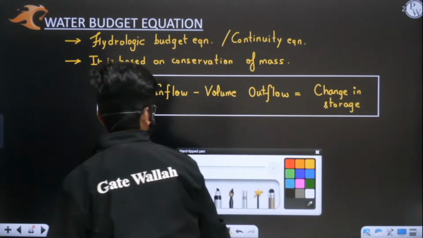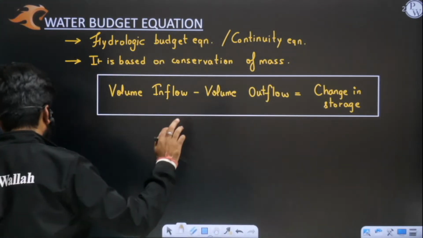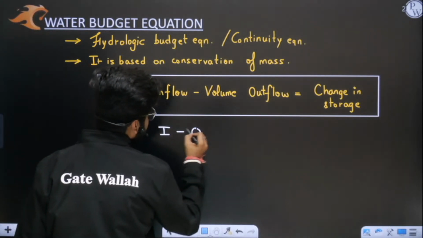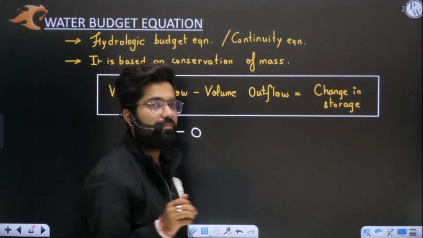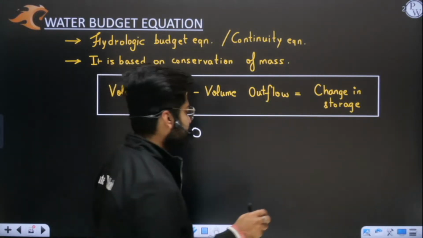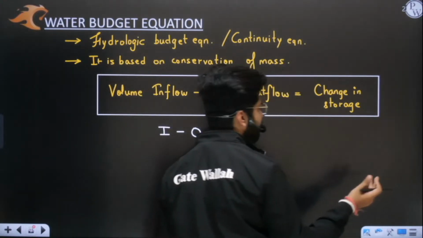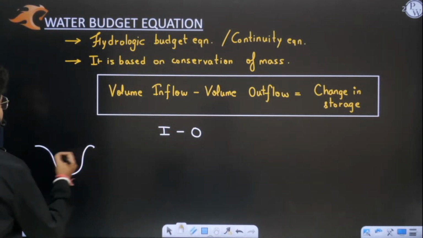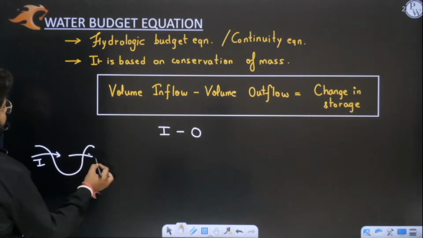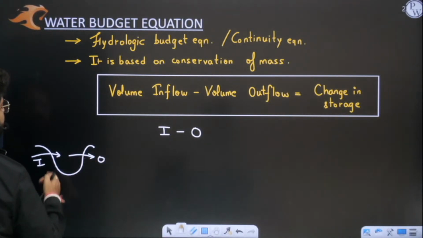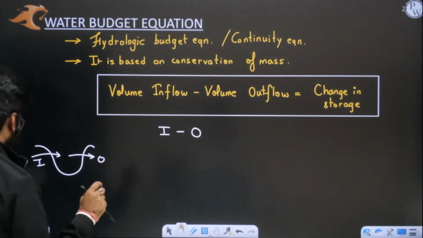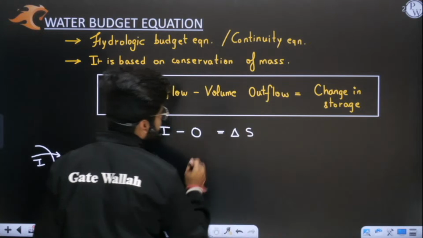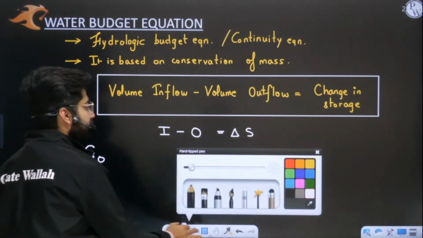Very simple equation. Some water will go inside and some water will go out from the system. So let us assume we have a catchment area. If we have a system here, some water goes inside, some water goes outside. Three cases can be there. What are the three cases?